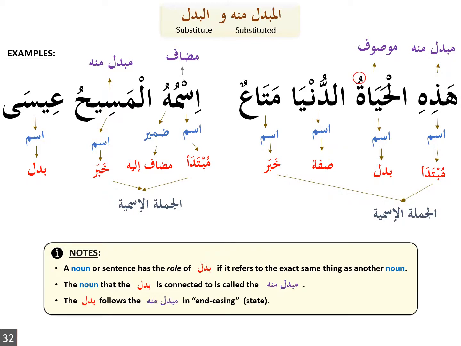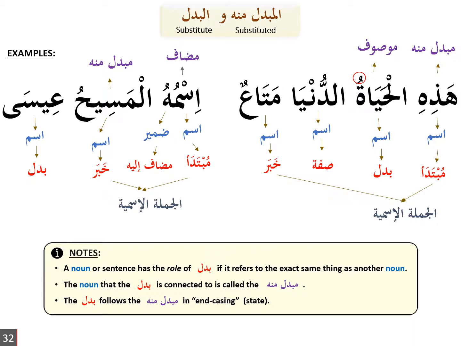The badal follows the mubdal minhu in encasing. So they only need to match in encasing. So if the badal is in the state of raf, the mubdal minhu must be in the state of raf. If the mubdal minhu is in the state of raf, then the badal must be in the state of raf.